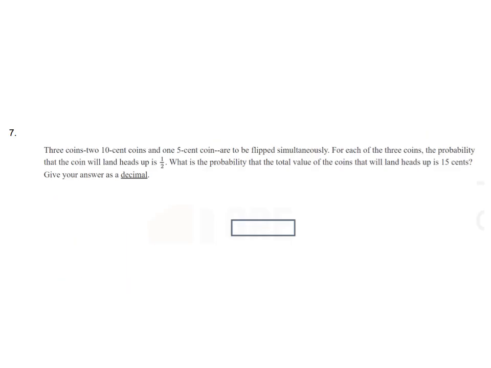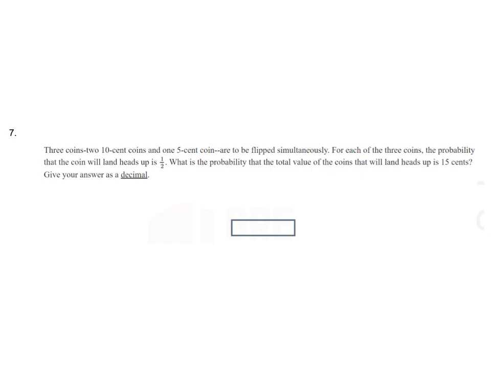In the seventh question, 3 coins, 2 10-cent coins and 1 5-cent coin are to be flipped simultaneously. For each of the 3 coins, the probability that the coin will land heads up is half. What is the probability that the total value of the coins that will land heads up is 15 cents? Give your answer as a decimal. So the condition is total value of the coins must be 15.